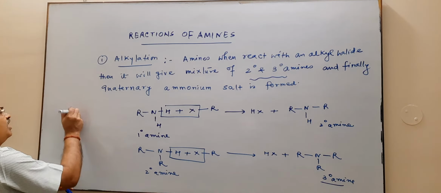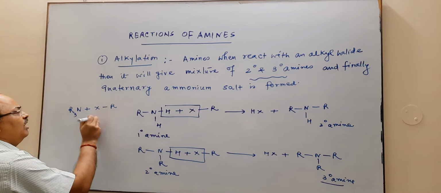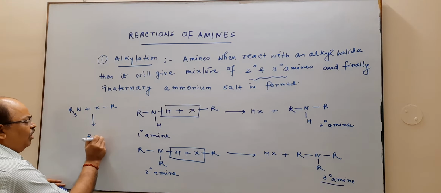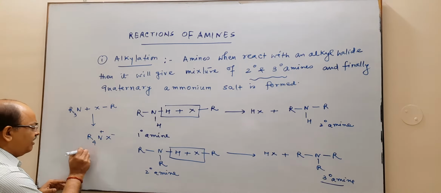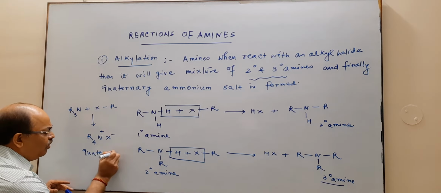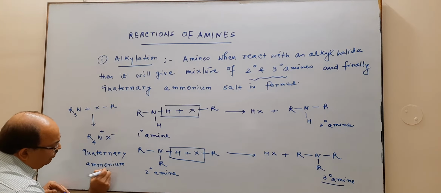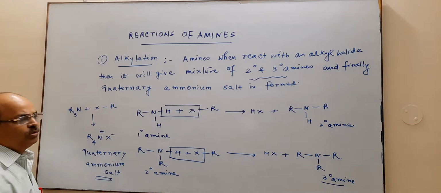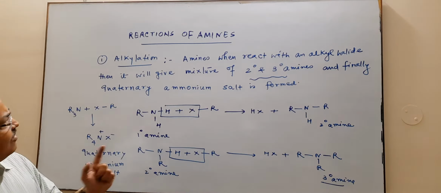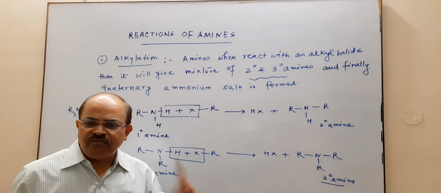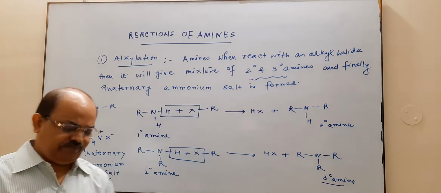Now if we have your tertiary amine, that is R3N, then it will combine with an alkyl halide to form a salt, that is R4N+ X-, and that is called quaternary ammonium salt. So this is the ultimate product of alkylation. The reaction of an amine with an alkyl halide is known as alkylation.